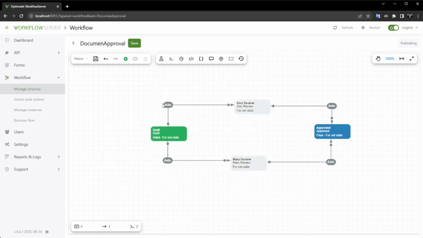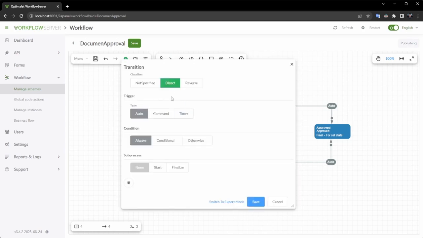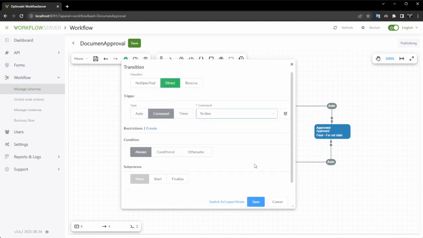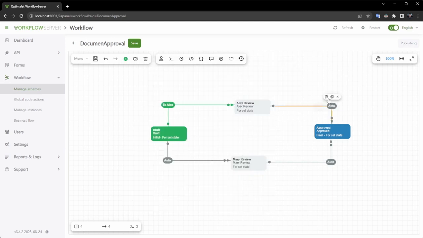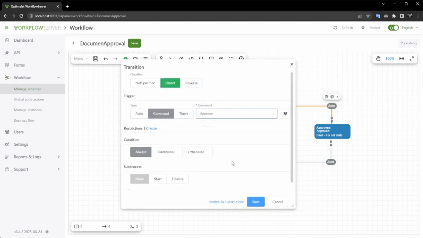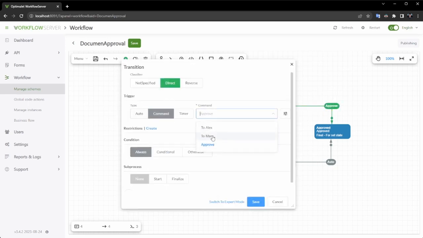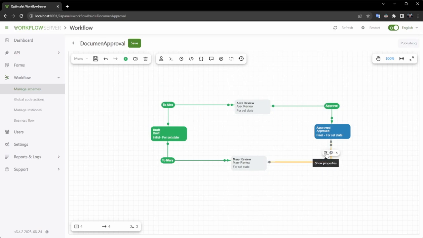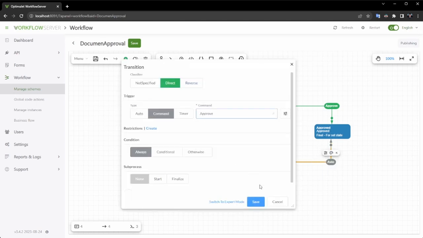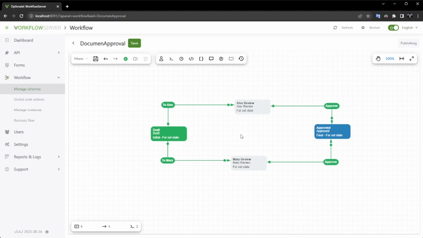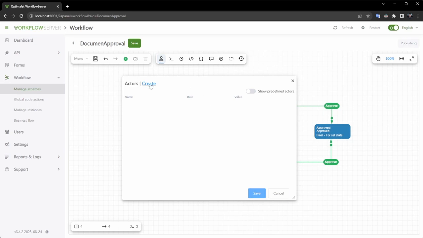In this step, we will assign a command to each transition to ensure that these transitions are executed only upon user request. Next, we will establish actors to control access to specific commands. An actor represents a team executor, which could be a particular user, role, or even a third-party application.